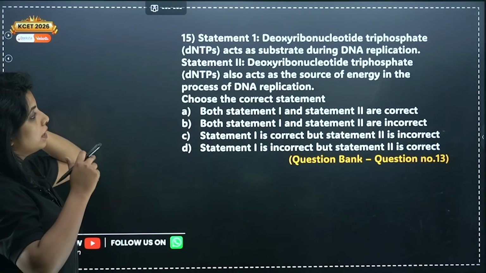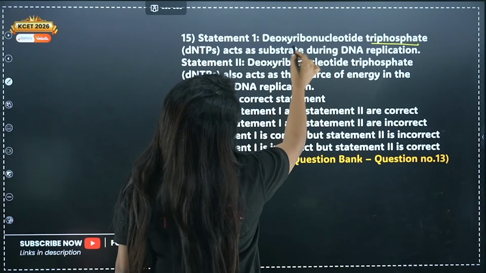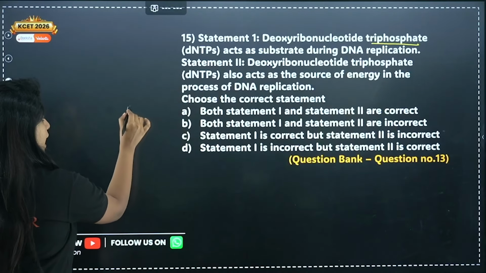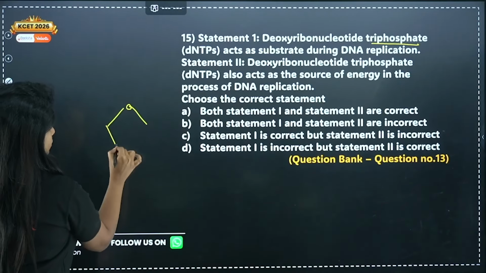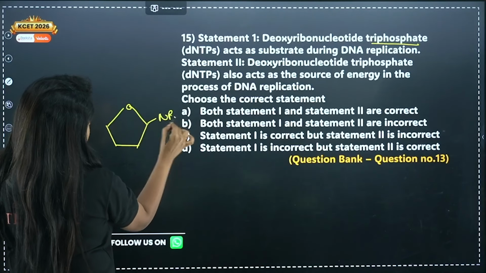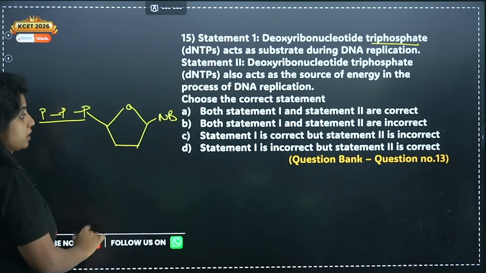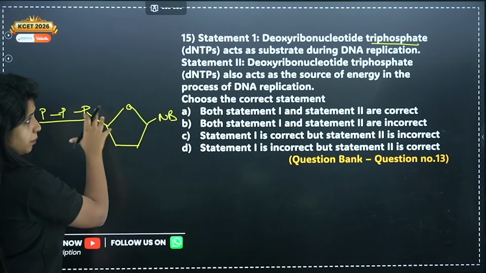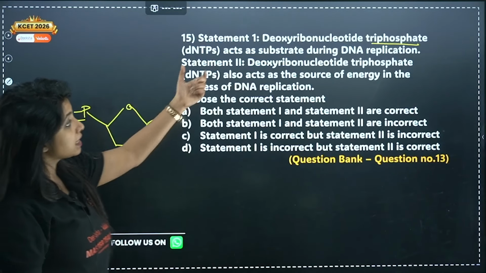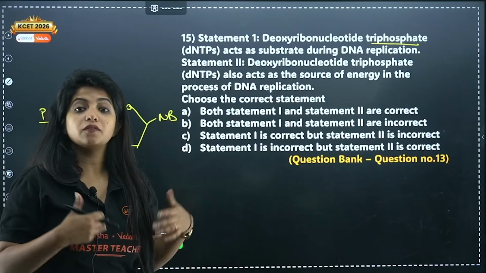Next, statement 1. Deoxyribonucleotide triphosphate, dNTPs. What do you mean by that? Basically over here you have your deoxyribose sugar, you have your nitrogenous base, and you also have phosphate, not just one phosphate. How many phosphates? 3 phosphates. You call this deoxyribonucleotide triphosphate. Now they act as substrate during DNA replication. Do they act like substrate?